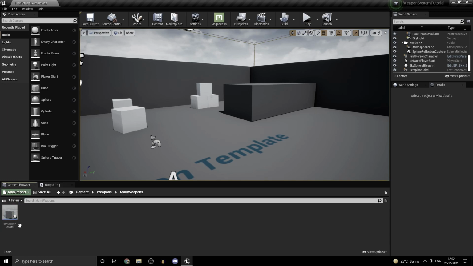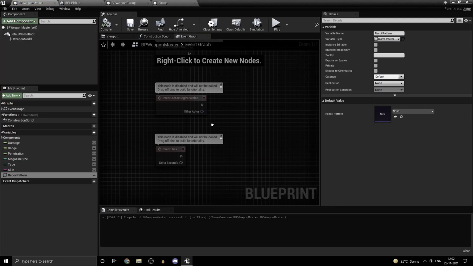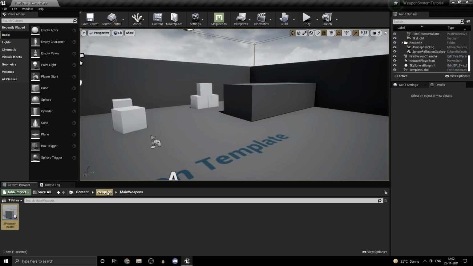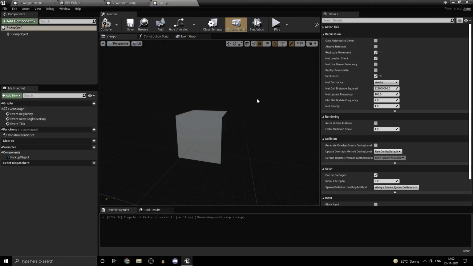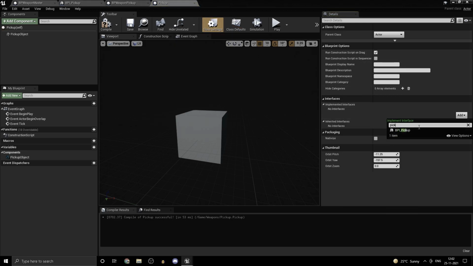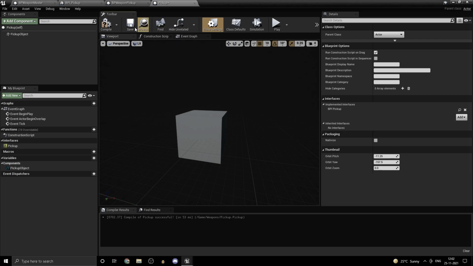Now inside the BP weapon master, if you open it up, we don't need to implement it in here actually. Go to the pickup one. Now inside the class settings, you can go ahead and add the pickup interface that we just created.